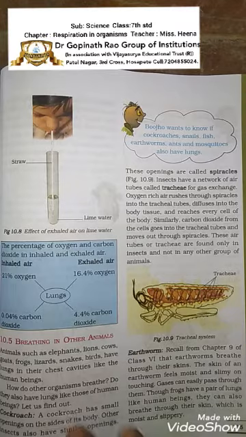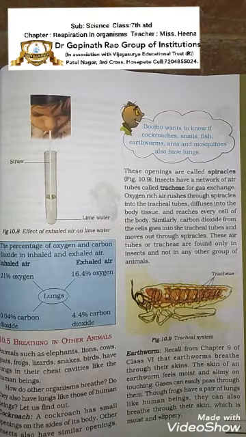Now we will see about the cockroach. A cockroach has small openings on the outside of the body, and other insects also have similar openings. These openings are called spiracles. Insects have a network of air tubes called trachea for gas exchange.